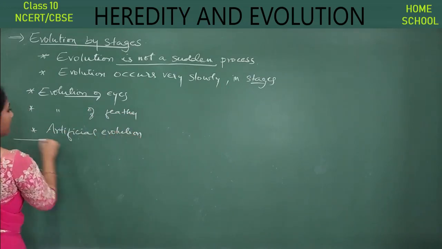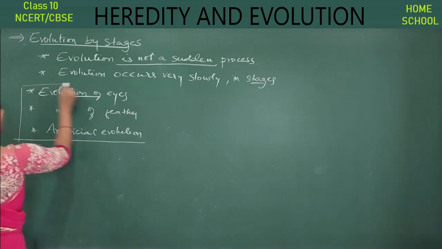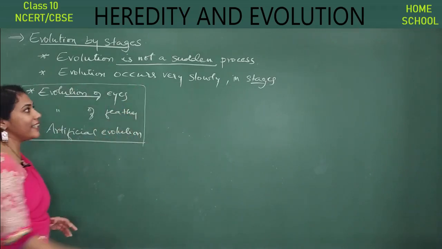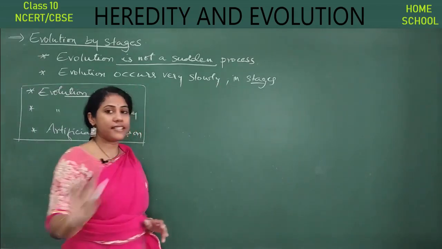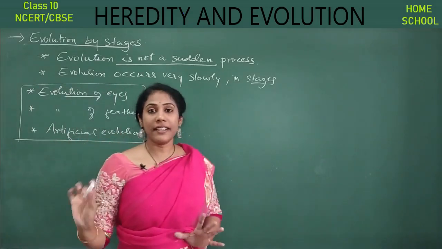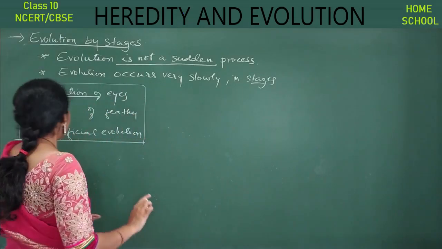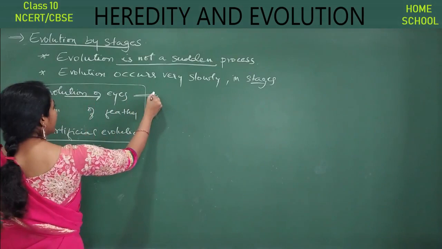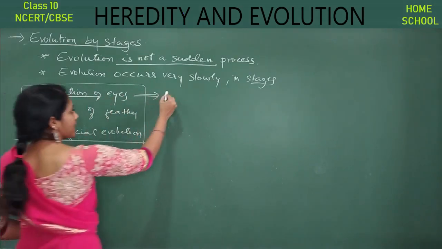With these three examples we can understand that evolution always occurs in stages and it is not a sudden process. Okay, let us go for the first type, that is evolution of eyes.